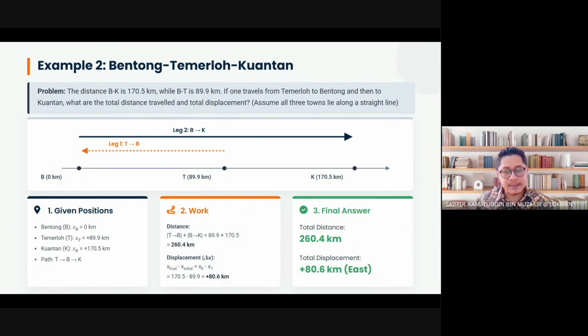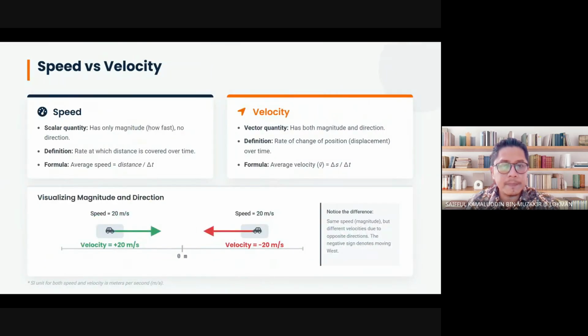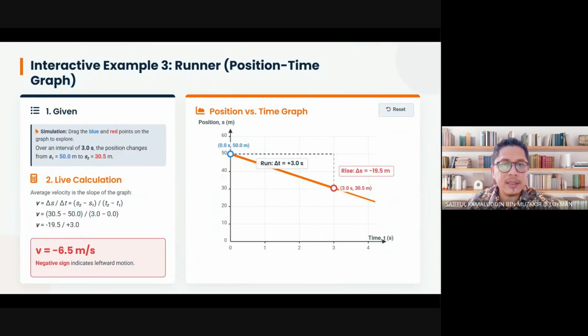Very easy? Yes, you just need to know if it is moving to the left or to the right, and you have to follow the sequence. Because the movement is from Temerloh to Bentong to Kuantan, I do not change the sequence. Sequence is very important for kinematics. Got it? Very easy. Follow the sequence. To the right, positive; upward, positive; left, negative; downward, negative. Remember that. Okay, now let us take a look. Next slide, slide number 1. Speed and velocity.